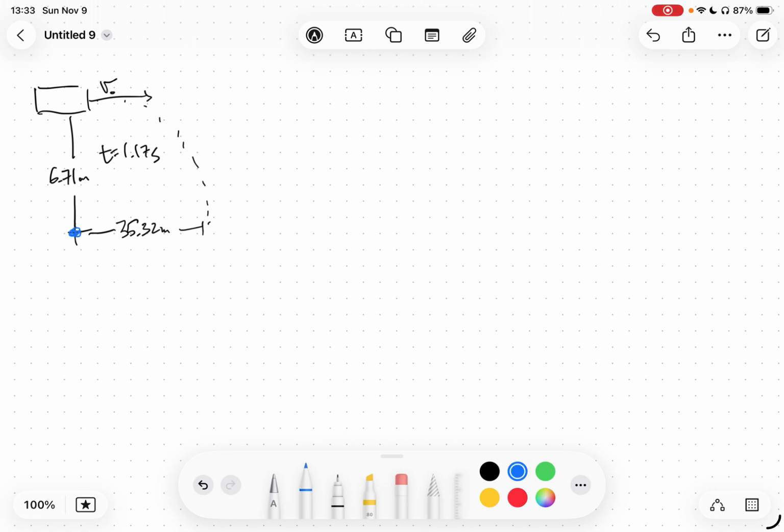I'm going to say that directly below Mr. Brigar, where he starts, is our origin 0, 0, and our up and to the right directions are going to be positive. And there aren't any quantities here that aren't aligned with our coordinate axes. So I'm going to go ahead and start listing variables. In the horizontal dimension, he starts at position 0, lands at position 35.32. His initial speed is unknown. His final speed is unknown. His acceleration should be 0 since it's free fall. And the amount of time he's in the air is 1.17 seconds.